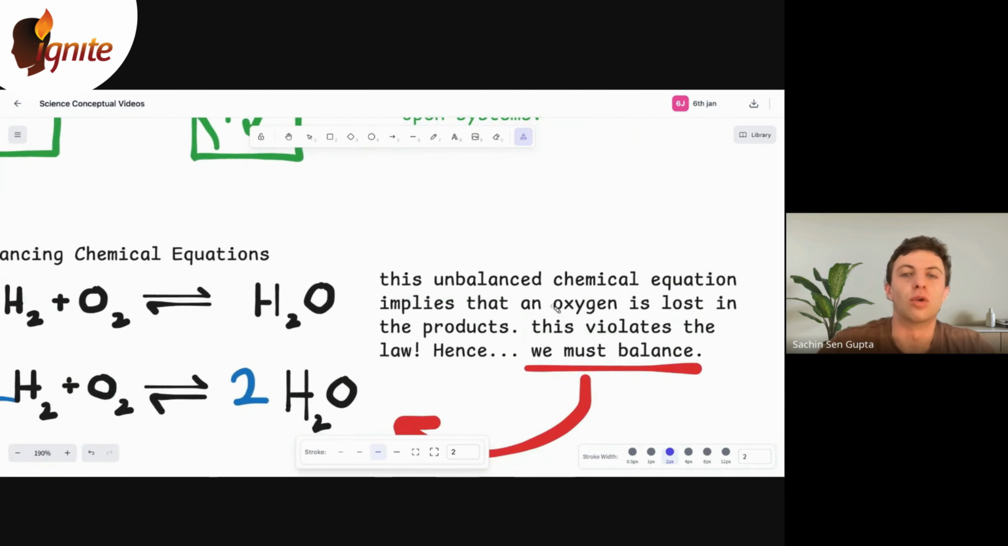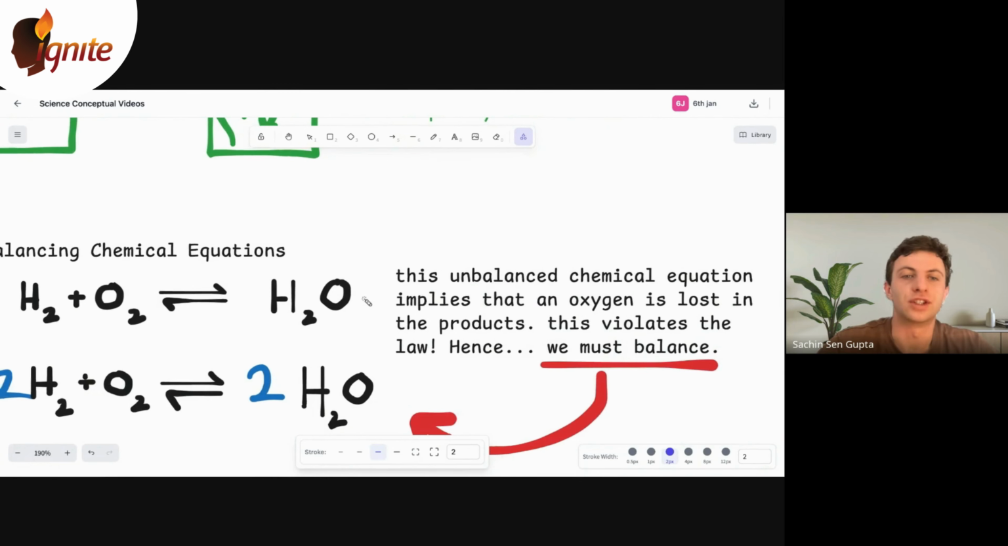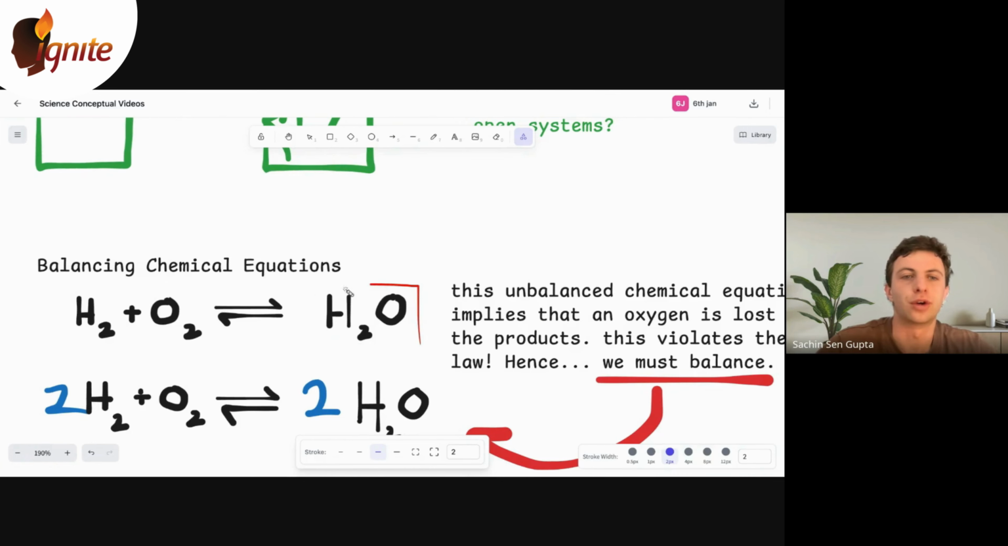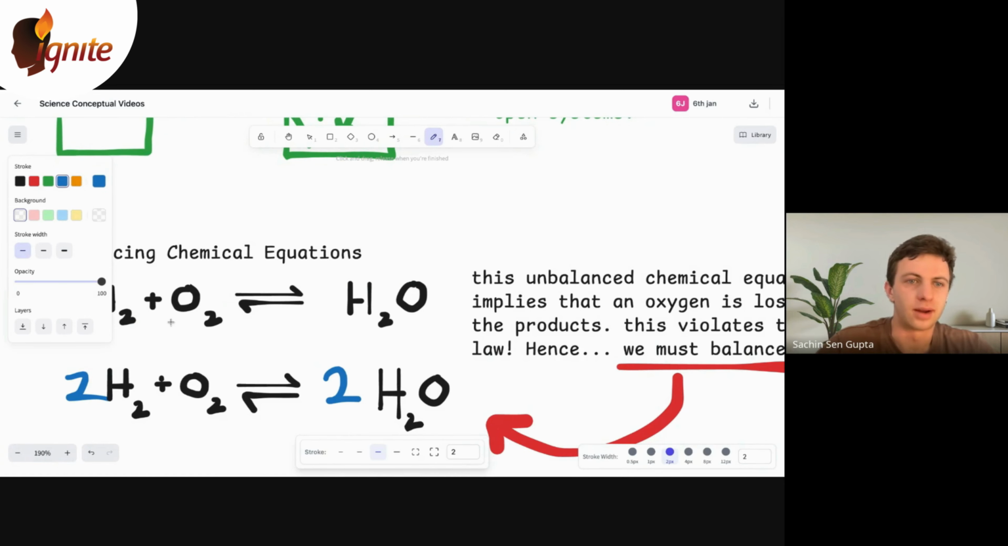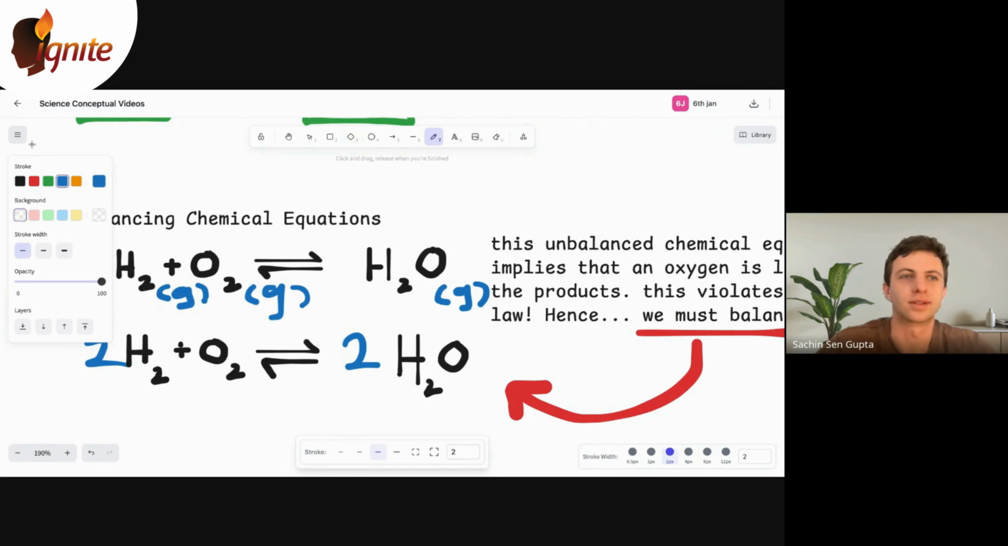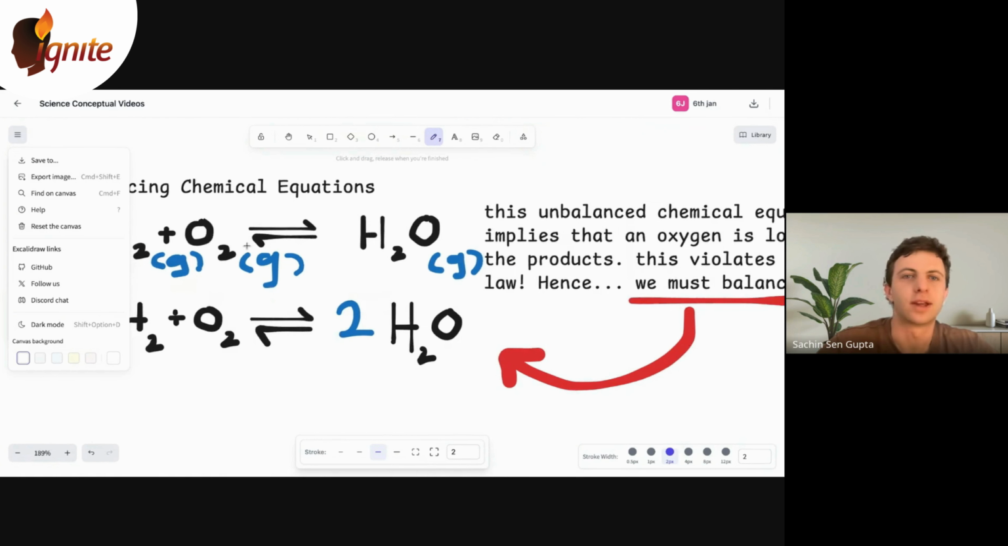Now, balancing chemical equations. This is what I just said before. In this unbalanced chemical equation, we've got the formation of water, H2O, from hydrogen gas, H2, and oxygen gas. If I was better, you'd have the states, right? Hydrogen gas, oxygen gas, and water vapor, gas. We can pretend the states are at the bottom as well. Definitely write your states, even though I didn't.